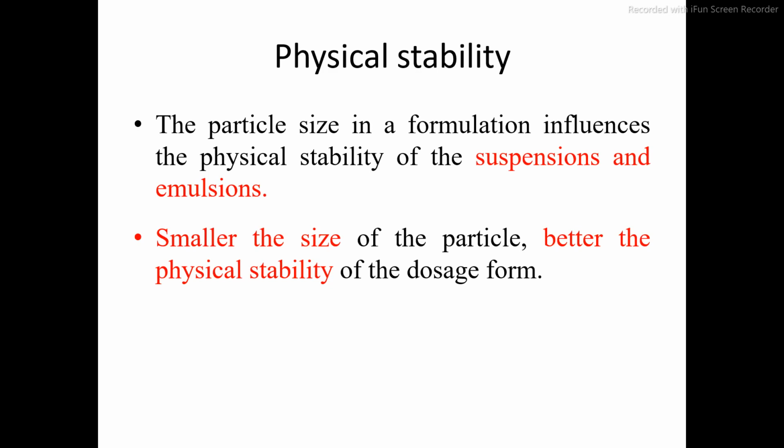Next, the smaller the size of the particle, the better is the physical stability of the dosage form. Why? What is the reason the particle size should be smaller to get better physical stability? Because the larger the particle, the denser it is. As the size increases, the density of the particle also increases, and as the density increases, the particle will settle down at the bottom very fast. That's why particle size must be smaller in case of suspension. If the particle size is very small, it will have less density and it will remain suspended for a longer duration.